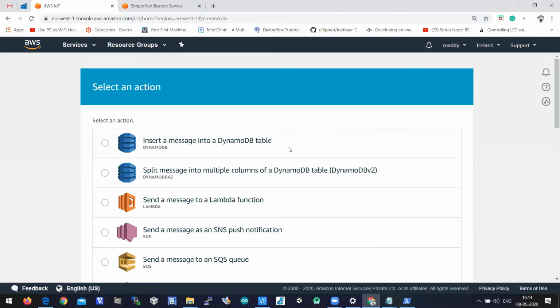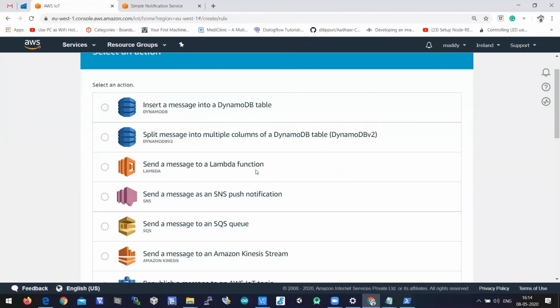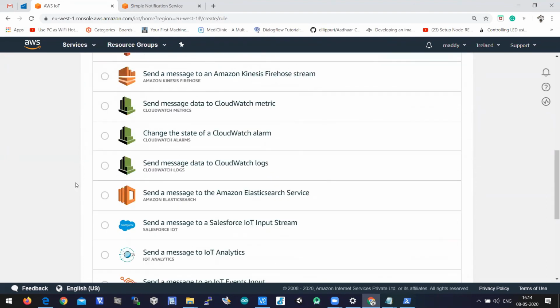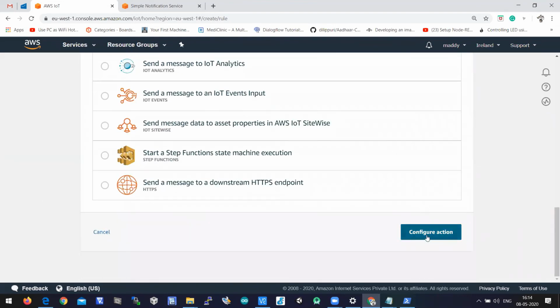You need to click on add action. When you click on add action here, you can insert a message into DynamoDB, or you can send a message to a Lambda function, or you can have an SNS push notification. As of now, it is SNS push notification. So we have to select SNS push notification, and click on configure action.